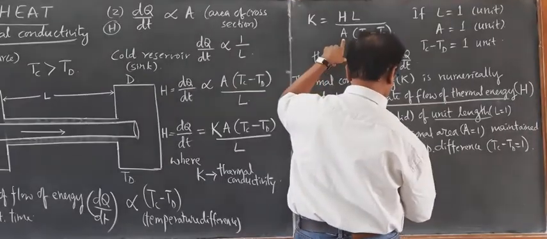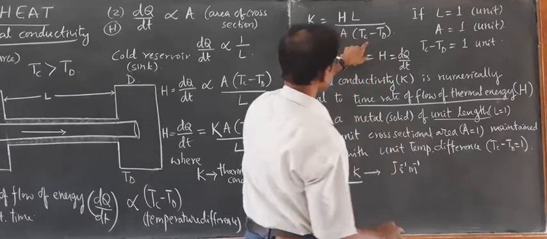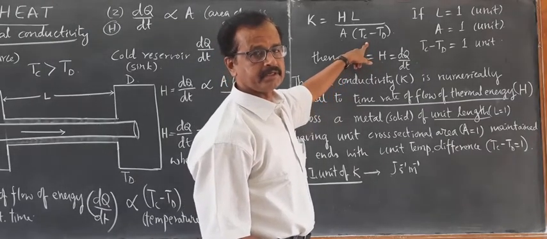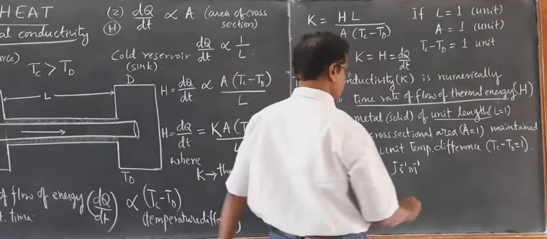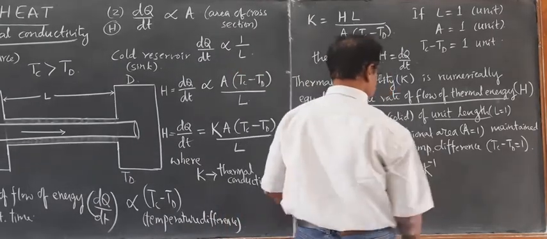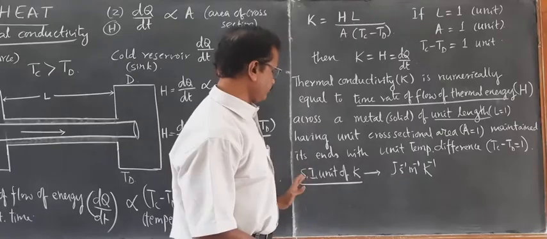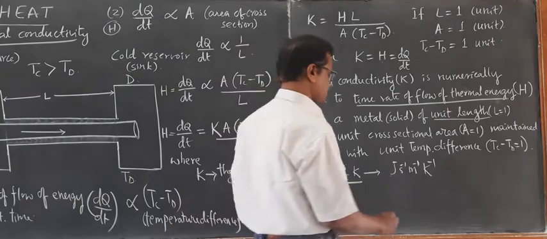So there is a meter in the denominator, per meter, and temperature difference is measured in the SI unit of temperature Kelvin, so per Kelvin. So joule per second per meter per Kelvin is the SI unit of thermal conductivity, which is also equal to,